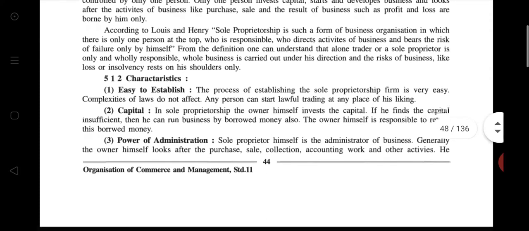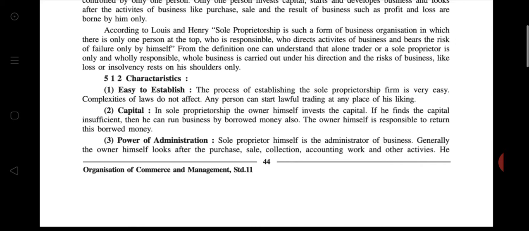According to Lewis and Henry, sole proprietorship is such a form of business organization in which there is only one person at the top who is responsible, who directs the activities of business and bears the risk of failure by himself, because he or she is the only one in business.